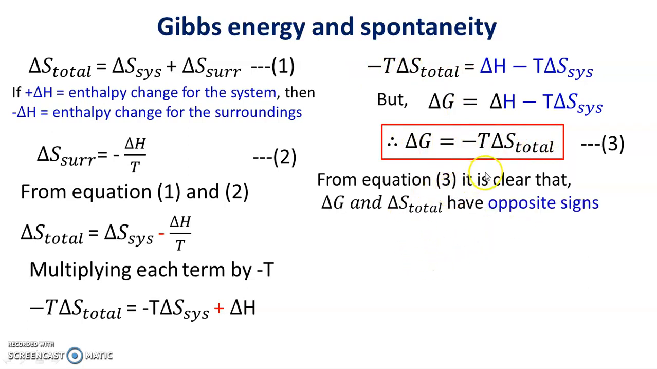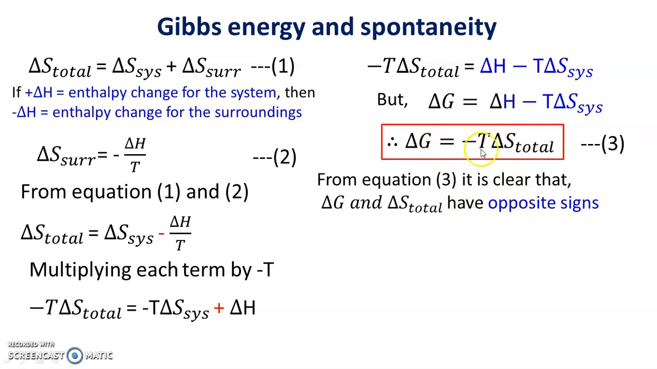So from this equation 3, it is clear that smaller the value of delta S, greater is the delta G, because delta S term is having negative sign and delta G term is having positive sign. So smaller the value of delta S, greater is the delta G. Okay, so from this equation 3, it is clear that delta G and delta S total, they have opposite signs,